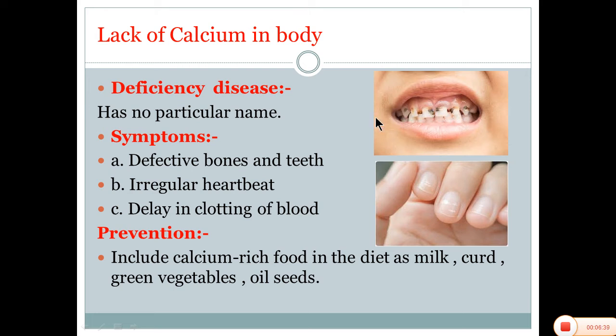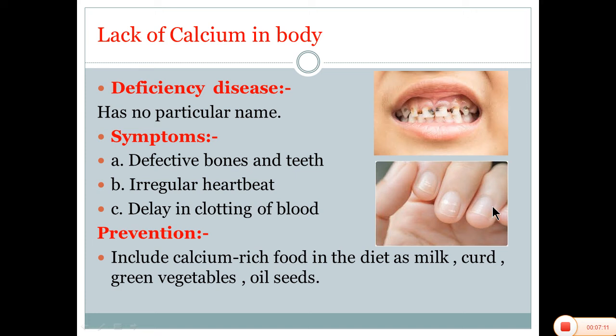Second, bones are weak. Next is irregular heartbeats. Third is delay in clotting of blood. Delay in clotting of blood means when we get hurt, the blood stops automatically, which is called clotting of the blood. People who are lacking calcium in the body take a long time for clotting of the blood.